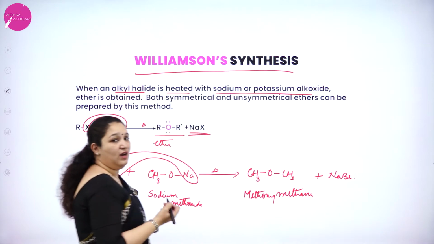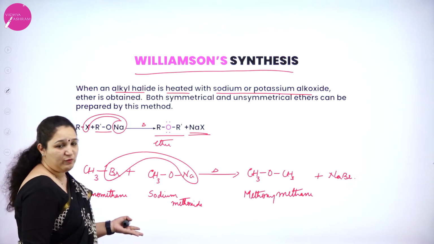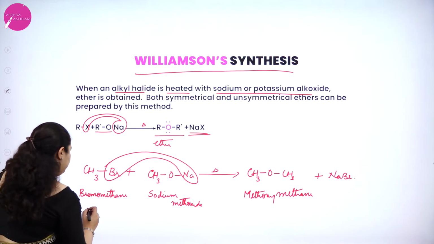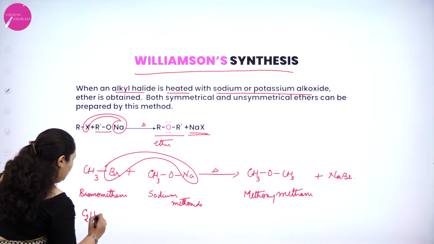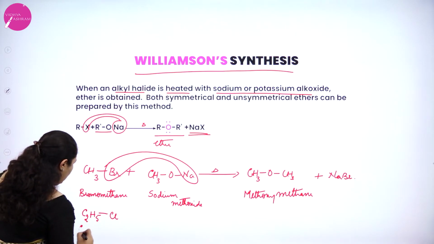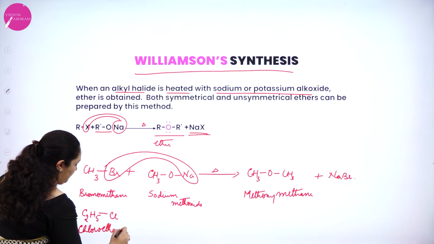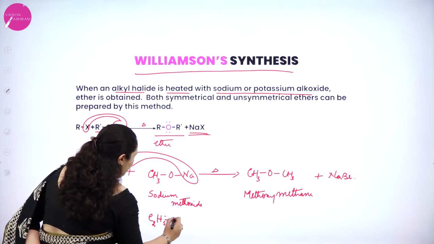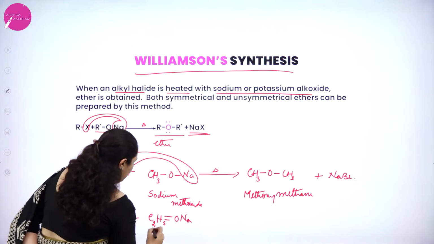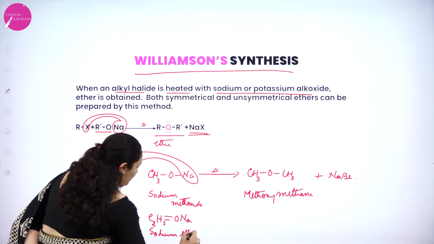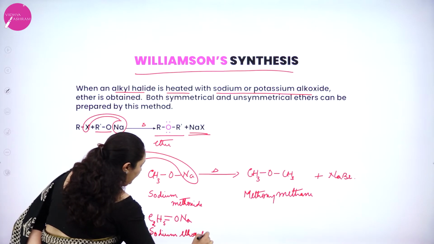Okay, you can again take, instead of CH3 group, if you want to take C2H5 group, you can write with that example also, that is C2H5Cl. I'll just change the halogen also, that is chloroethane, plus I'll take C2H5ONa, that is sodium ethoxide.